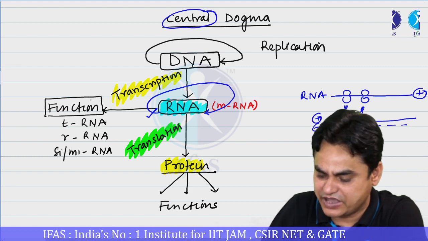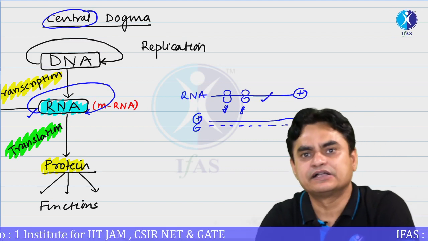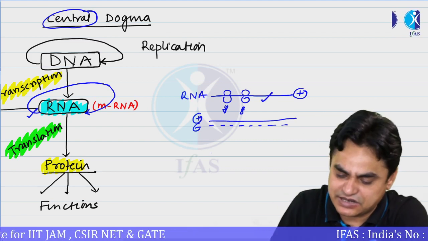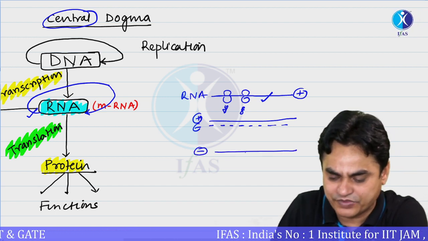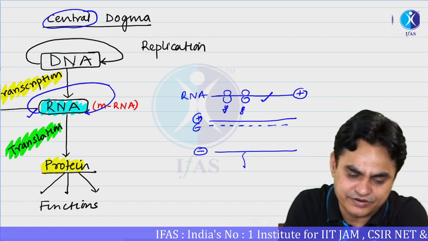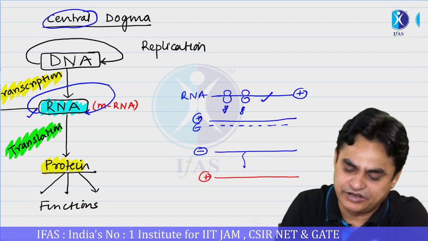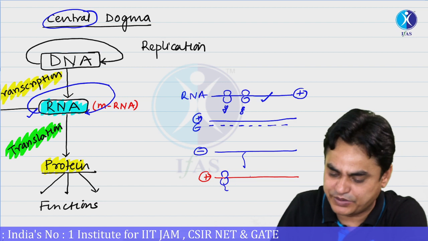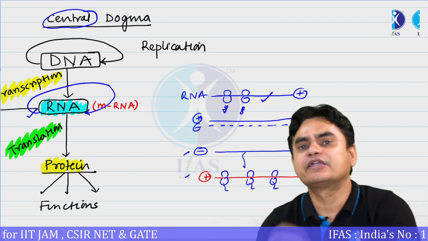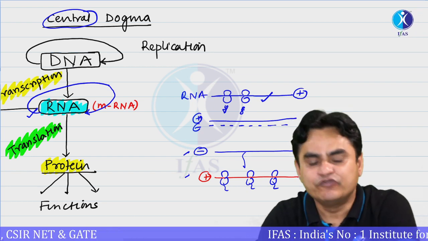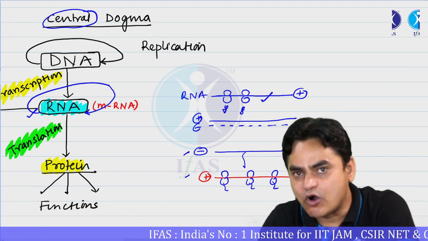Okay, from the positive strand we are going to produce the negative strand. But it is not always necessary that the genome would be a positive strand. In some cases there could be a negative strand, and if the negative strand is the genome, first it is transcribed or copied into a positive strand, and then this positive strand could be utilized for translation. But the important thing here is not about the negative or positive strand. The important thing is that the information which is present in the RNA could also be copied.